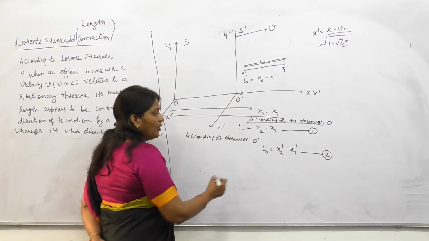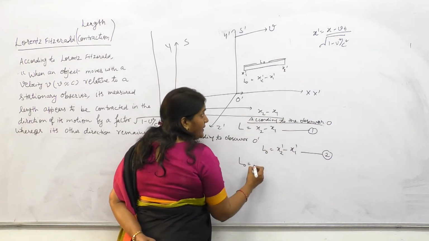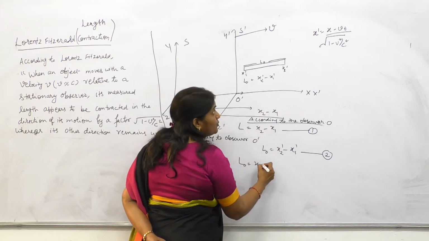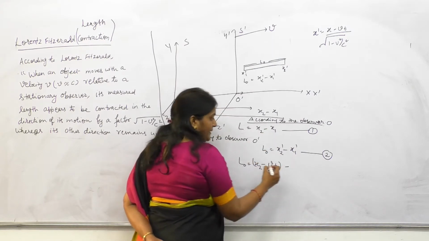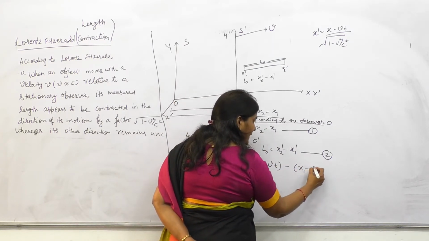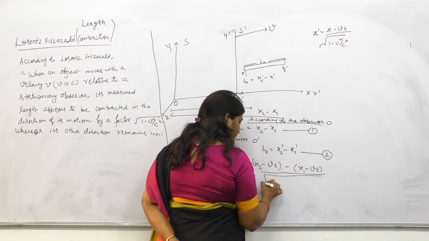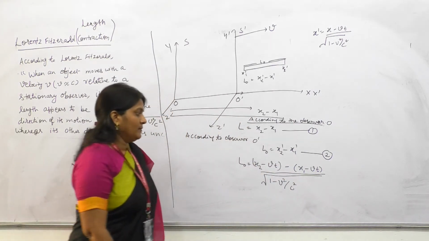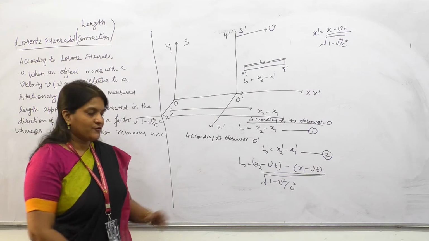Now put the value of x2 dash. L naught is equal to x2 minus Vt minus x1 minus Vt, all upon under root 1 minus v square upon c square.